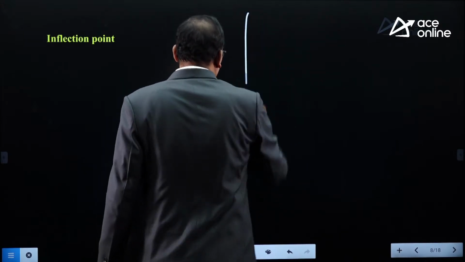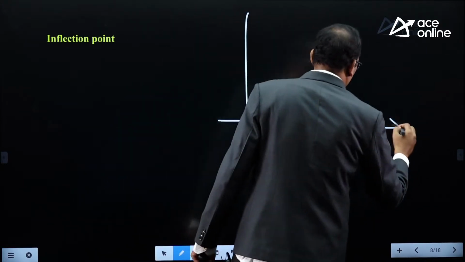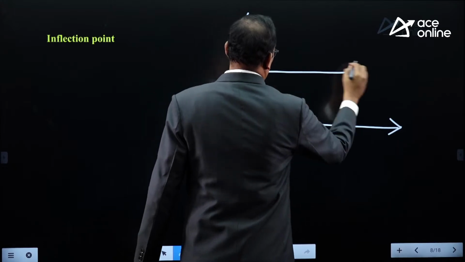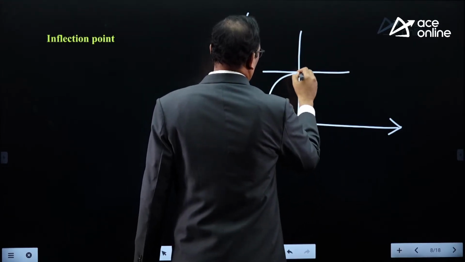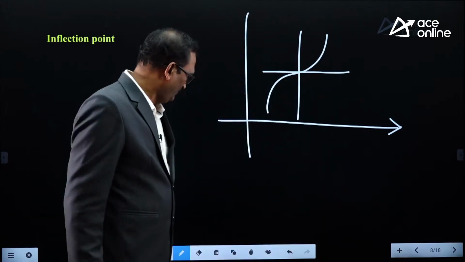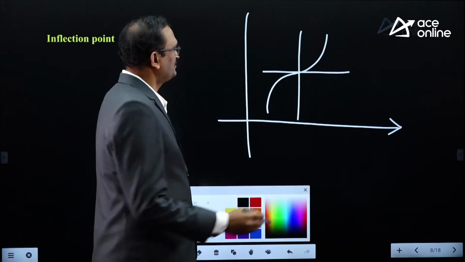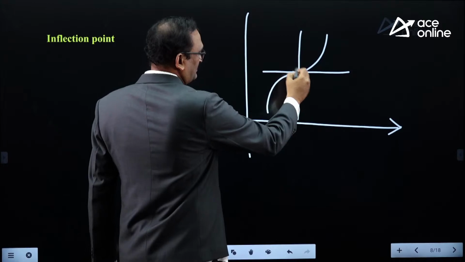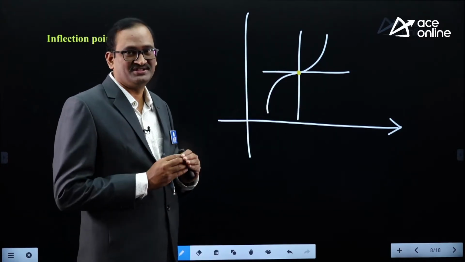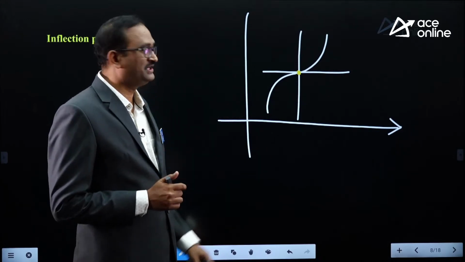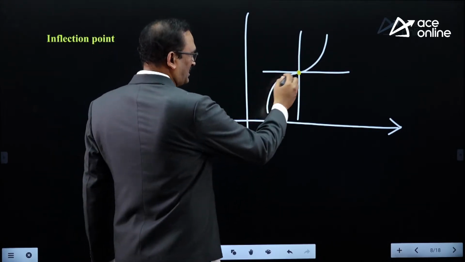For example, look at this curve. This is the point. At this point, concavity changes, means the curve shape changes.